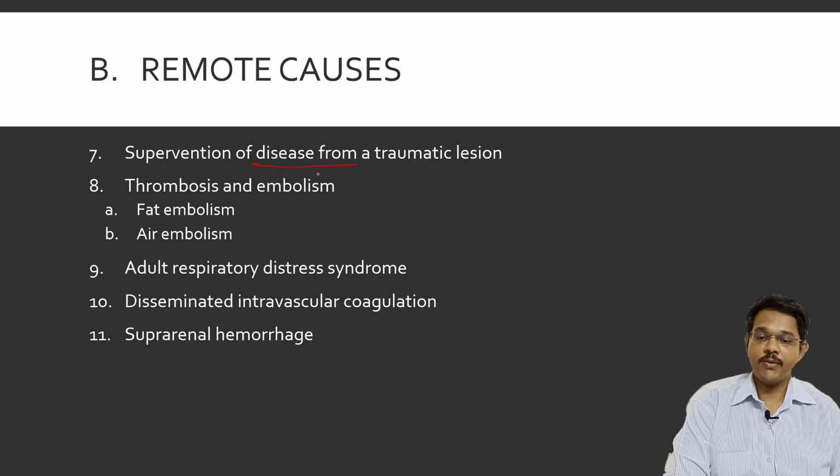Then aggravation of disease from traumatic lesions. Certain lesions may increase the chances of infection or aggravate a disease already present. Like a person may be suffering from some disease related to blood vessels, and injury may cause the person to lose more blood, and the person may die because of that. Then thrombosis and embolism formation. Thrombosis is mainly a clot in the blood vessels. A thrombus may form because of some clot, or any other foreign object inserted in the blood may stop the blood supply.